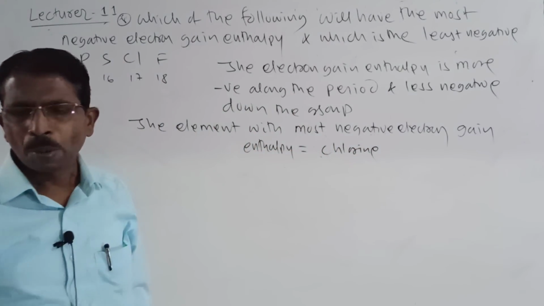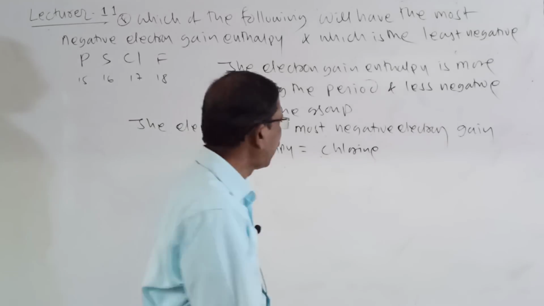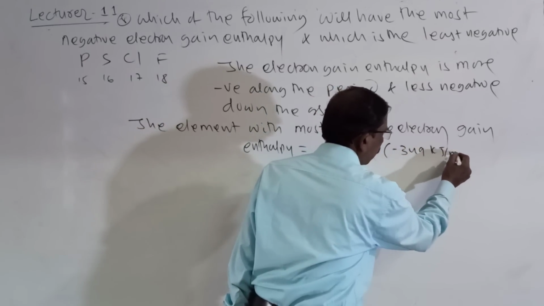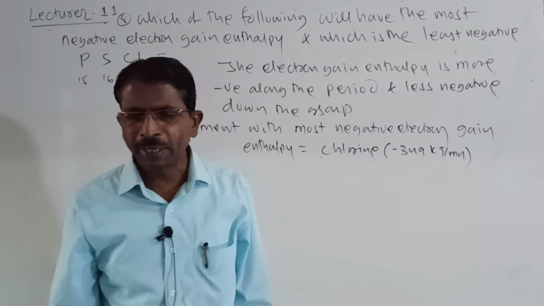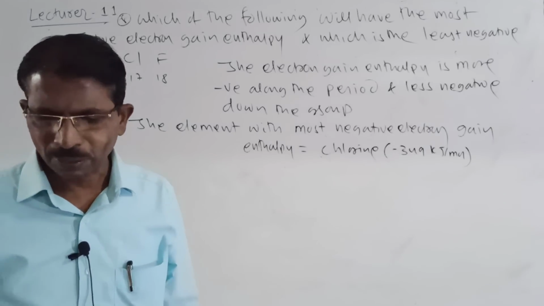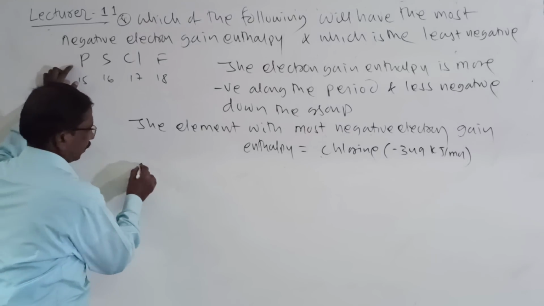It is near about minus 349 kilojoules per mole. But here fluorine is minus 328. So the least electronegative is this one.